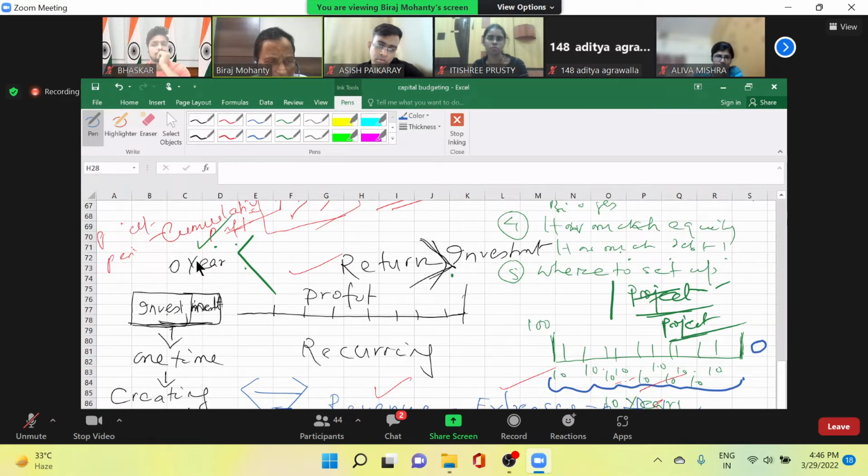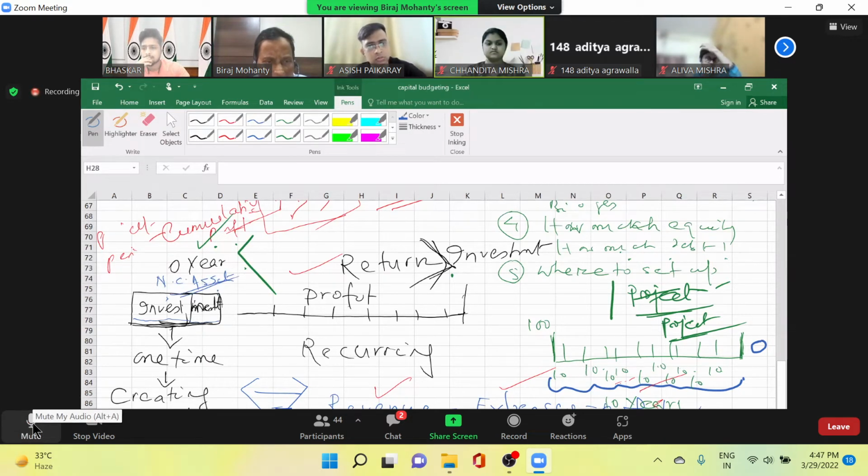When we are making an investment, what will be the shape of this investment? It will be a non-current asset. True or not? Because we first discussed it. When you put money in a capital budgeting decision, it is a non-current asset. Investment is one time.